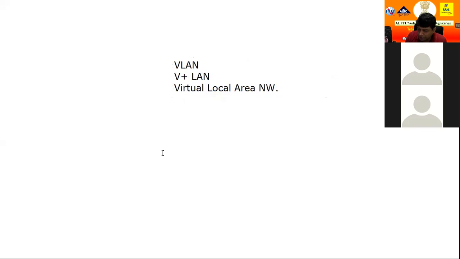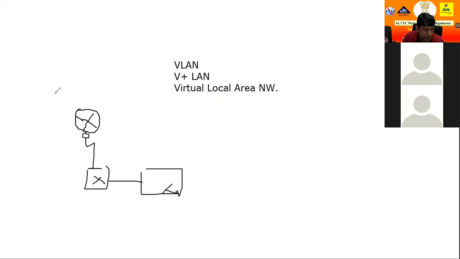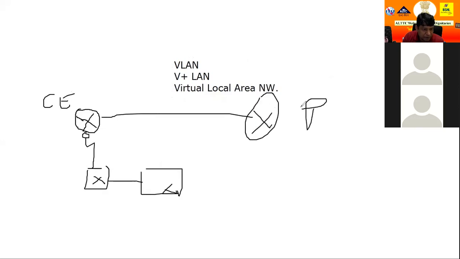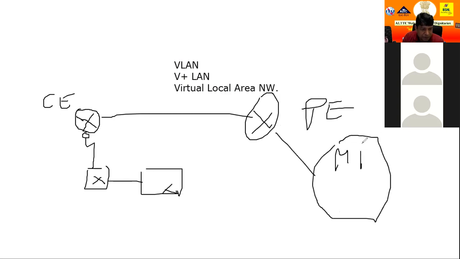We already know how to make the diagram for internet in the campus. Again I recall: this is the customer edge router, and from this customer edge router it connects to the switch, and switch to switch. This customer edge router is connected to the outside PE router, and PE is connected to the MPLS cloud, that means the core router. There is a main router, national line NIB2. So I think this picture is already very clear in all of your minds.